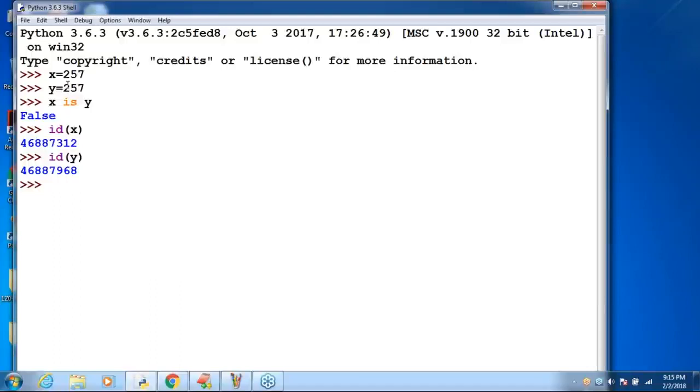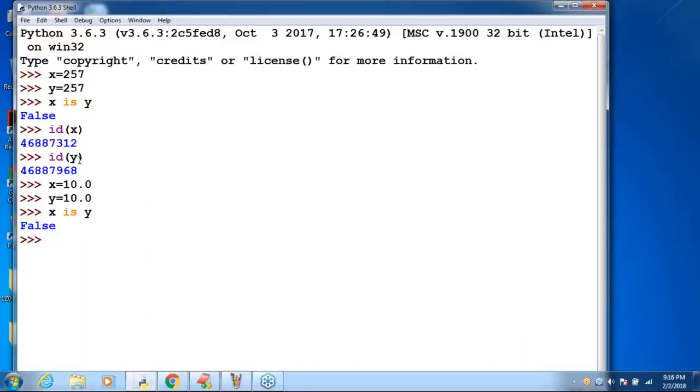Now, think a bit very carefully. X is equal to 10.0. Y is equal to 10.0. Can you please tell, X is Y? What's the answer? Immediately you have to tell. Remaining people are silent. True is the answer? Immediately, the answer is false. The reason is for floating point data types, reusing is not there. The reusing concept is not there.